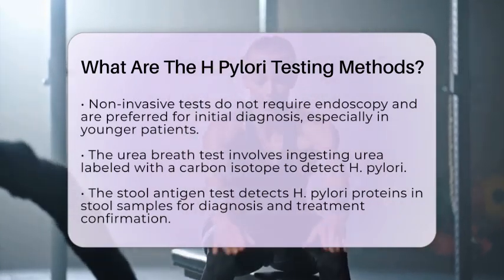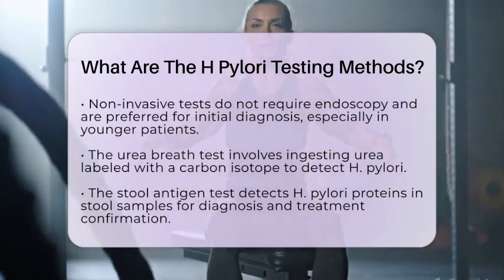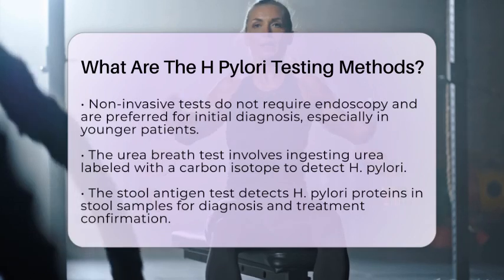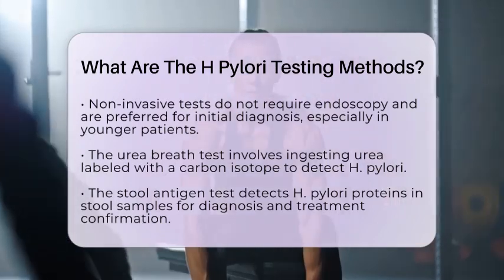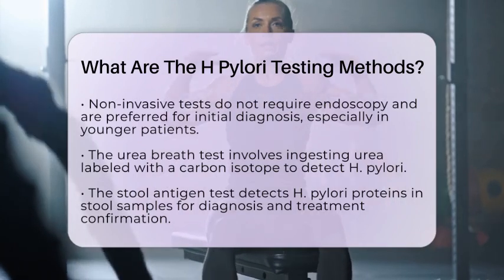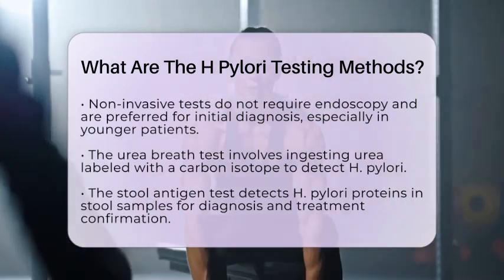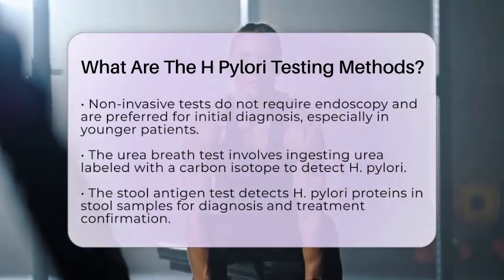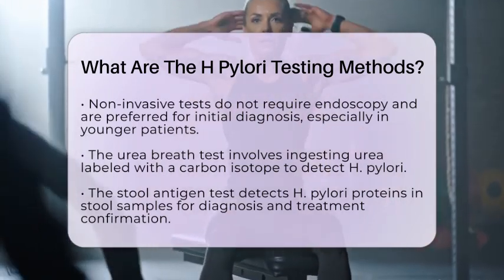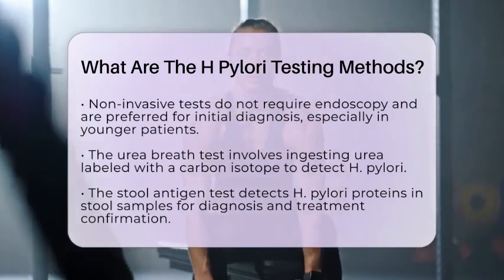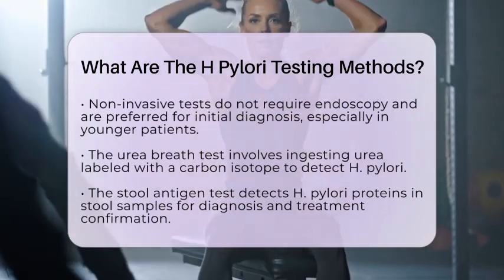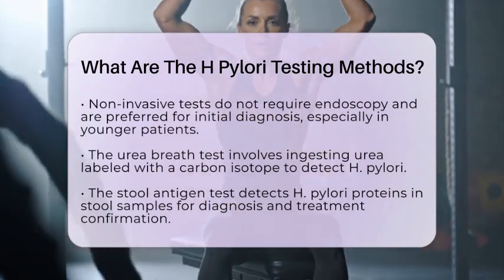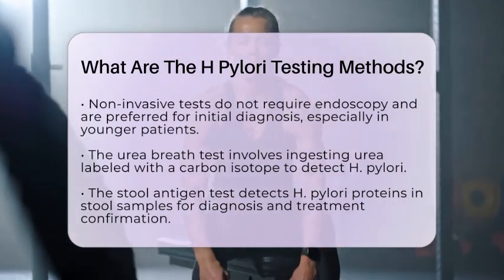Another non-invasive option is the stool antigen test, which detects H. pylori proteins in stool samples. This test is useful for both diagnosis and confirming whether the infection has been eradicated after treatment. Serology, or blood tests, can detect antibodies against H. pylori, but they cannot distinguish between active and past infections, making them less useful for treatment decisions. There is also a stool polymerase chain reaction test that detects H. pylori DNA in stool and can identify antibiotic resistance genes, though it is less commonly available and more expensive.